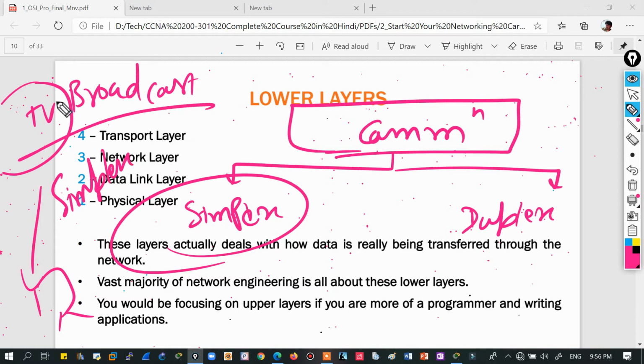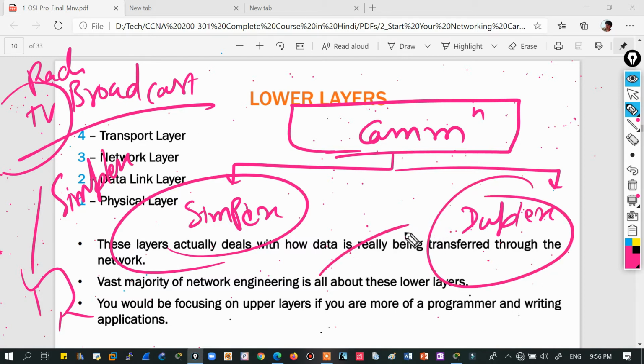Radio broadcast is also simplex. One-sided communication is simplex. In duplex, I am sending data from source to destination and from destination to source, so two-sided communication is duplex.